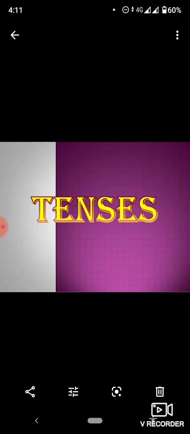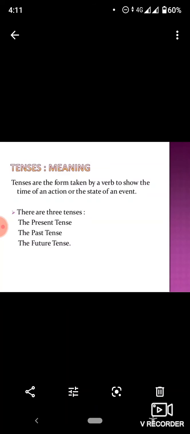Dear students, today we'll do tenses. What are tenses? Tenses are the form taken by a verb to show the time of an action or the state of an event. There are three types of tenses: the present tense, the past tense, and the future tense. So we'll learn about the present tense as well as the past tense today.